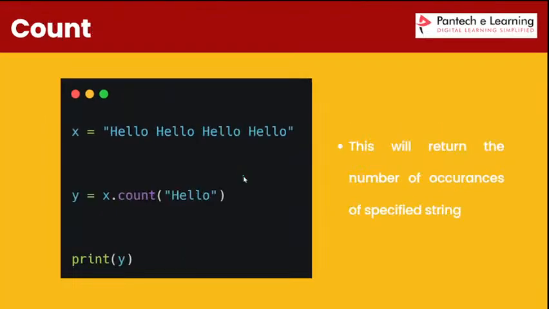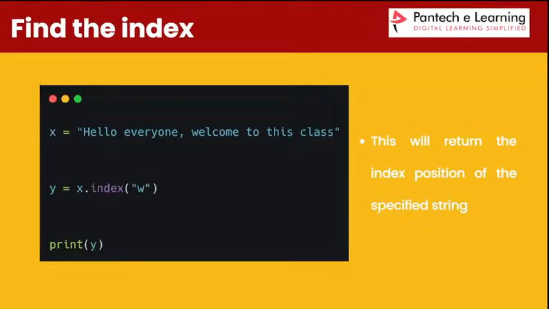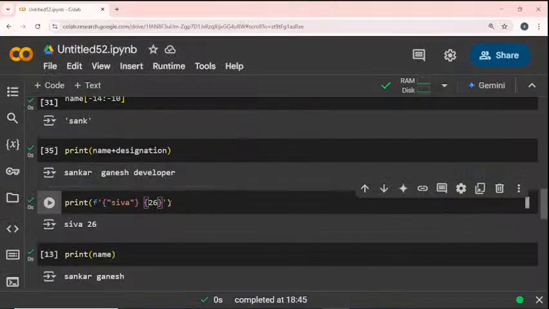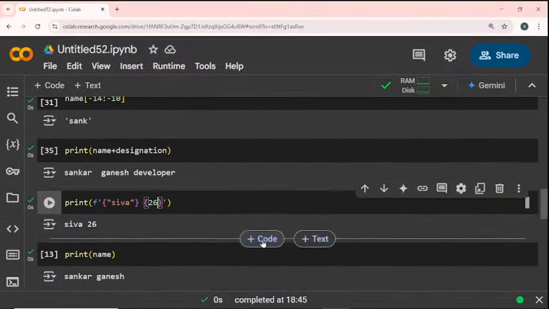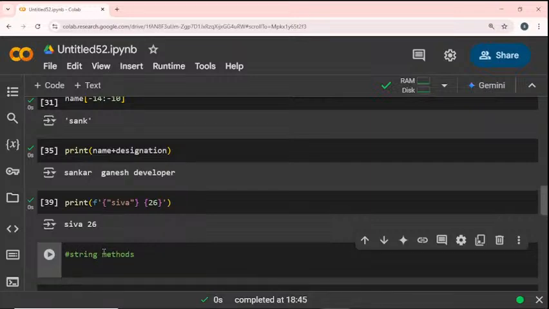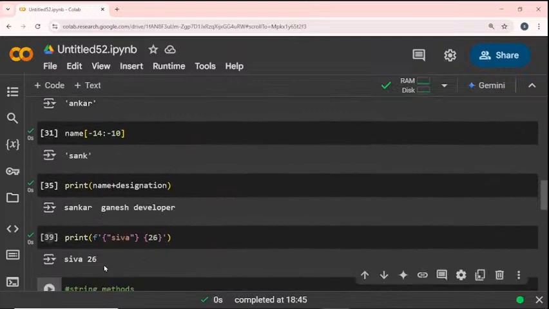Now we can see an example of each and every one. In string methods, I will give the index of e. Based on my name, I will use my name in this place. Shankar Ganesh is my name.